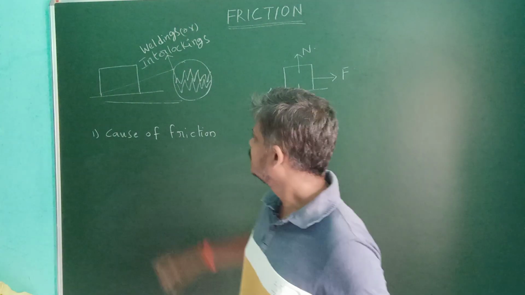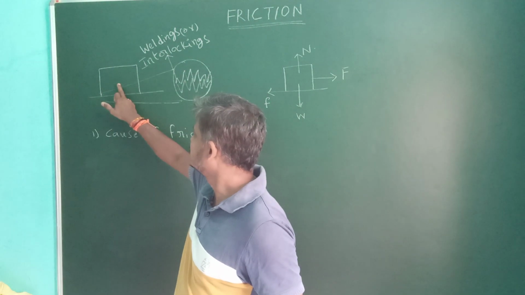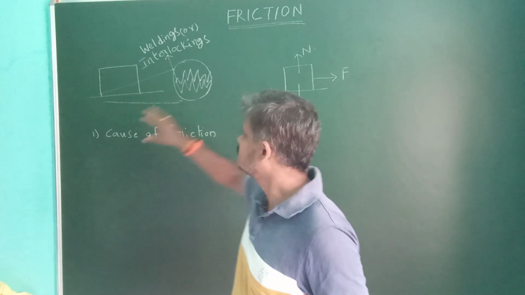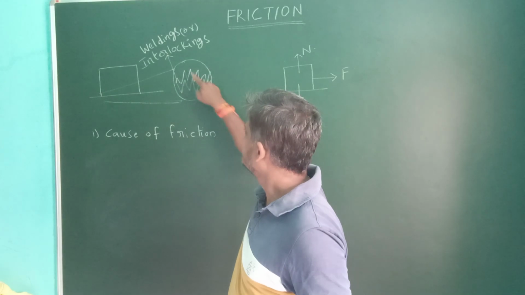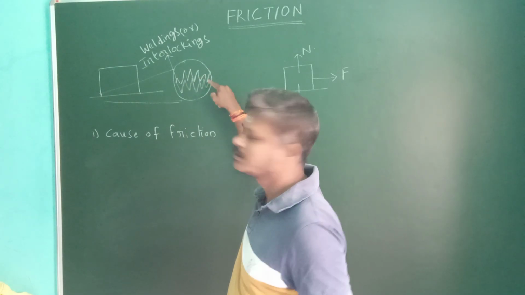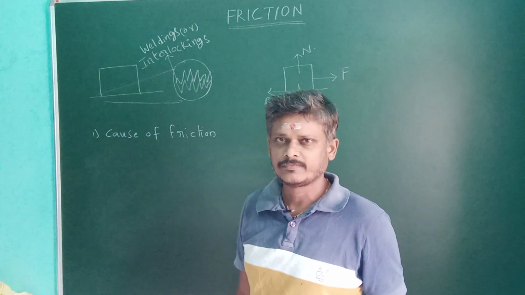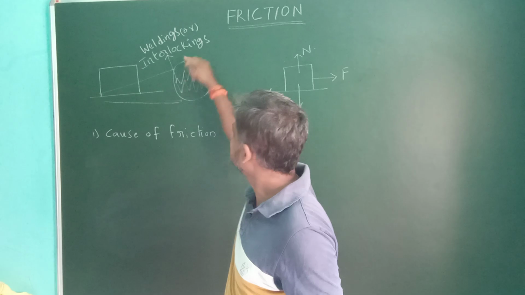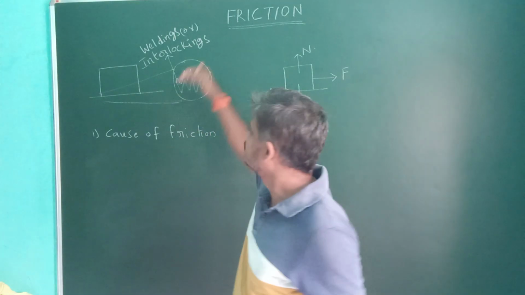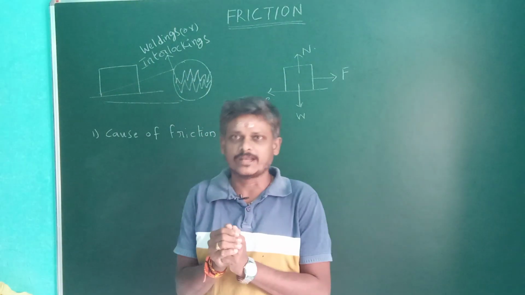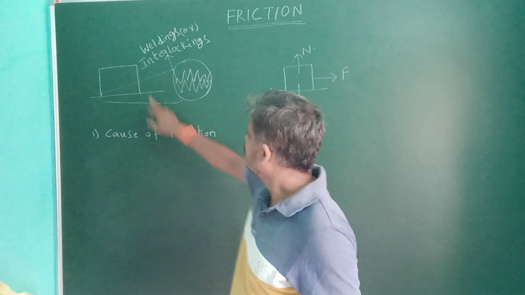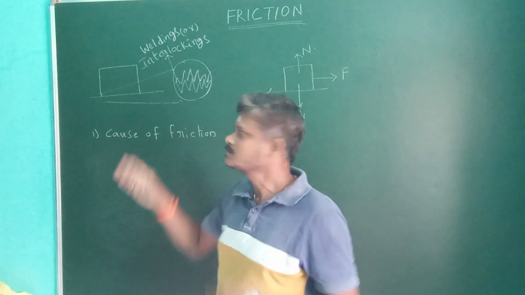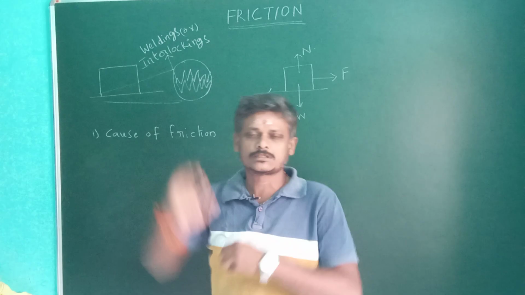Now I am taking an object of mass m which is placed on the surface. Though they appear smooth, if you observe them in a microscope, there will be irregularities, or the surfaces in contact will be very rough. Now these irregularities are welded or interlocked, and these weldings or interlockings are not permanent, they are temporary. And when I apply external force, these weldings or interlockings must be broken so that the object moves in the direction of the external force.